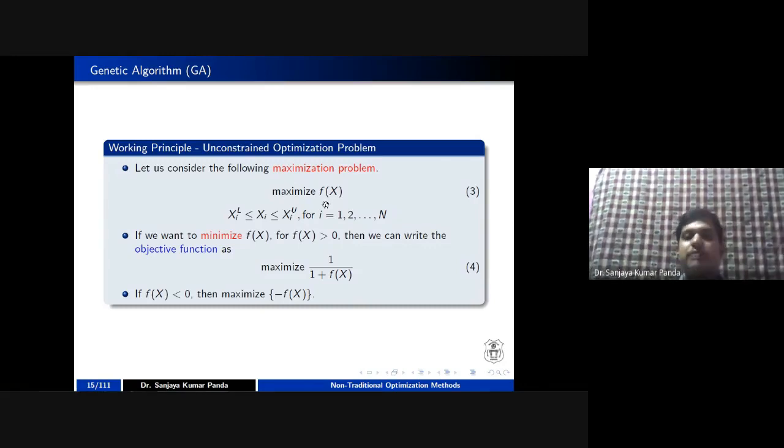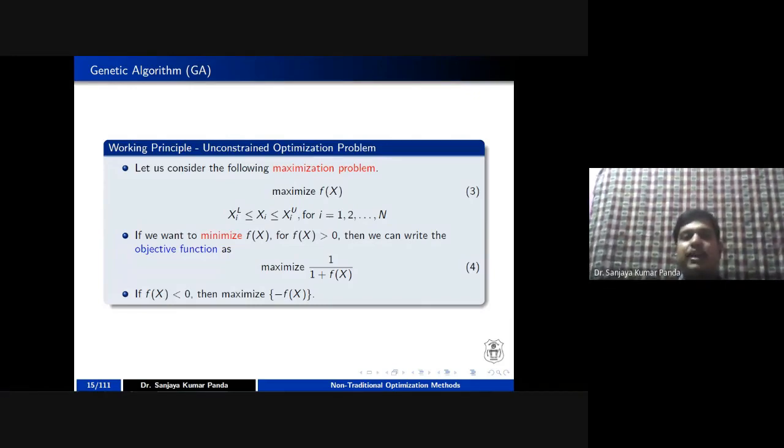So what is my objective? My objective is to maximize a particular function f of x. As suggested by various researchers, the genetic algorithm was initially designed to find the solution for a maximization problem, where a particular range is given. For example, the solution is available between -5 to 5.